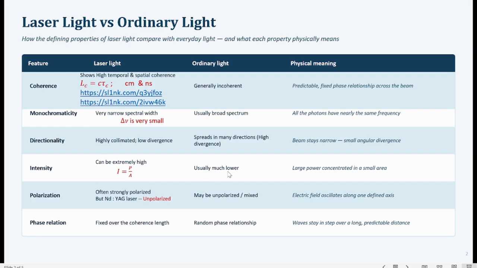The intensity of ordinary light is quite small compared to this laser light, as ordinary light cannot be focused to a very small area. So large power is concentrated in a small area. That means the laser light has high intensity. Similarly, the other two properties of polarization and phase relation are also shown by the laser light. Polarization means the electric vector of the laser light is directed in a particular direction.